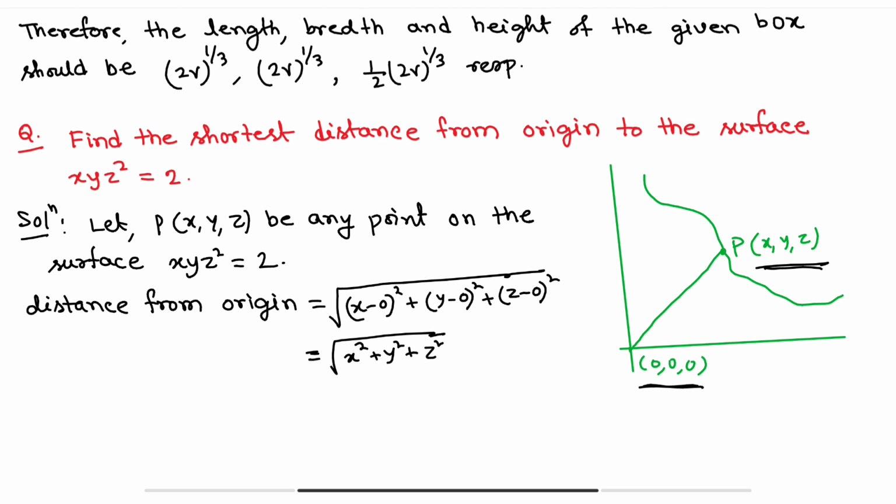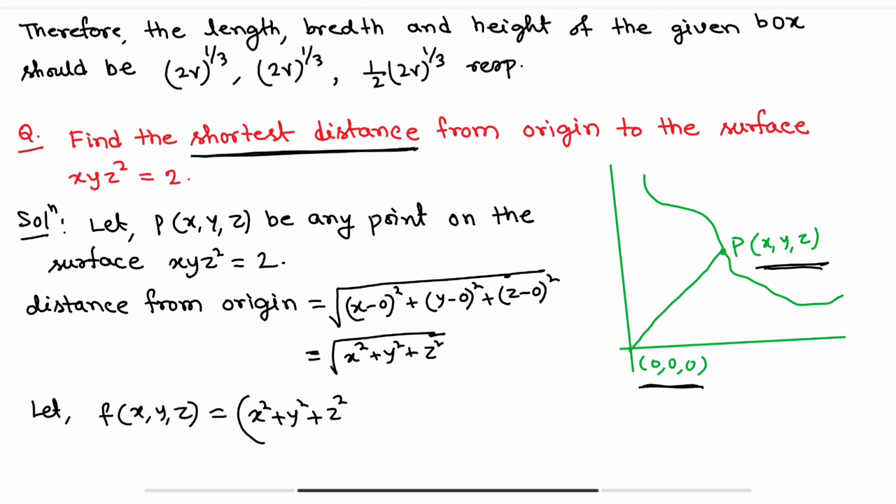Now we have to find the shortest distance. So let's say this is our f. Let f(x, y, z) equal (x square plus y square plus z square) whole to the power half. Clear?